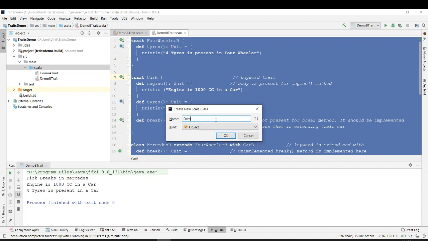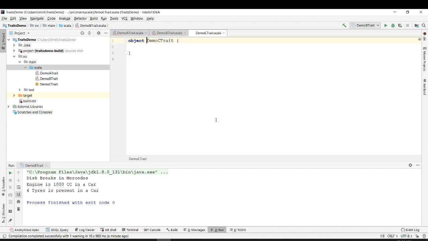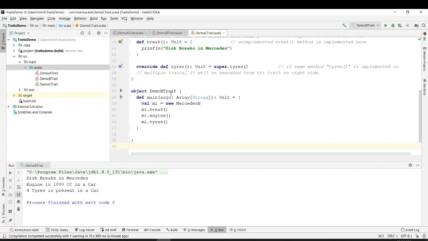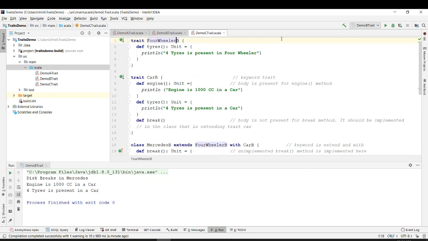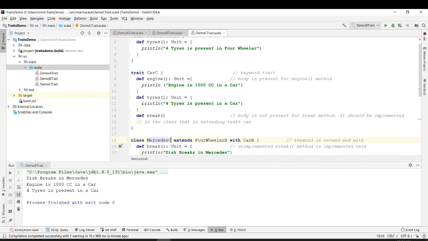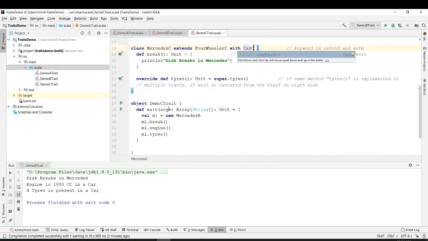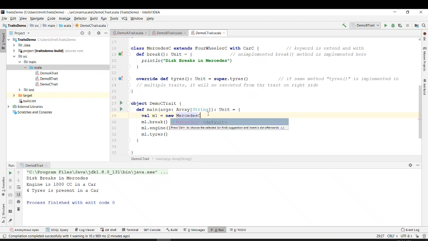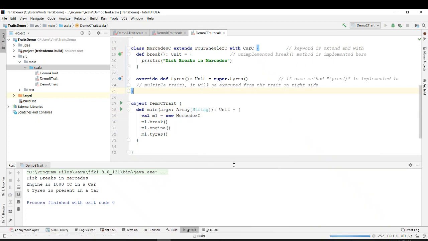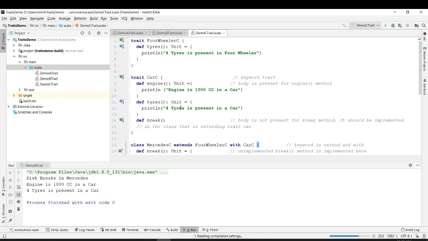Give it a name as demo c trait and just replace demo c trait. Wherever there was a b, let us replace it with c so that there is no confusion with the previous program. Okay, and just execute. It should run as per the previous program.